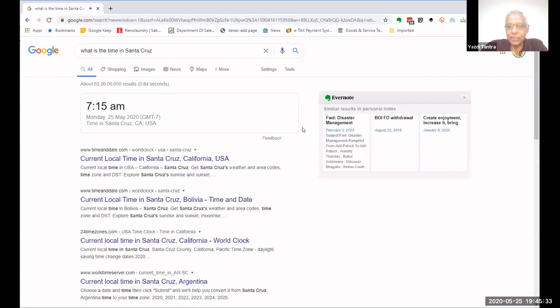There's a place called Santa Cruz in California also. So when I said Santa Cruz, it repeated that this is the time in Santa Cruz in California. There is a Santa Cruz in Bolivia also. So it also knows that Santa Cruz is not only Santa Cruz in Bombay, it is all over the place. Now this is also very, very cool. You can ask for weather, you can ask for time anywhere in the world.